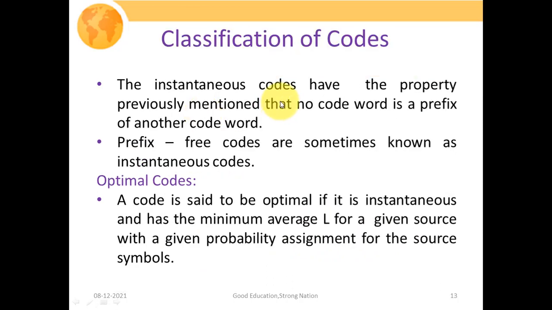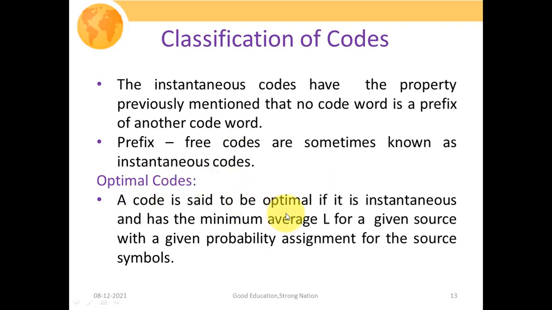So the instantaneous codes have the property mentioned previously that no code word is the prefix of another code word. That is, it also contains the properties of prefix free codes. So prefix free codes are sometimes known as instantaneous codes. Then the last one is your optimal code. When do we say that a code is optimal?